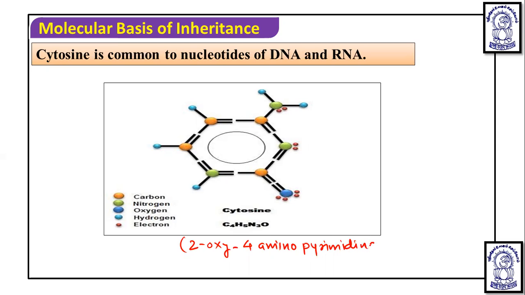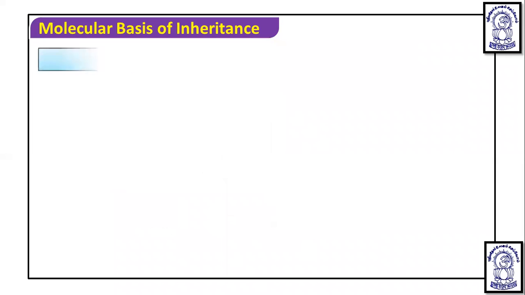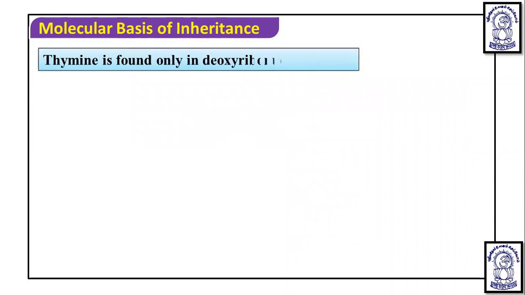If it is known as 2-oxy 4-amino pyrimidine, then it is the second carbon, this is the fourth carbon, then it is going to be third carbon, this is the first carbon, this is fourth carbon, and this fifth carbon. Okay, so like this, the particular structure is there. So the 2-oxy 4-amino purine is a cytosine, whereas thymine is found in deoxyribonucleotides.